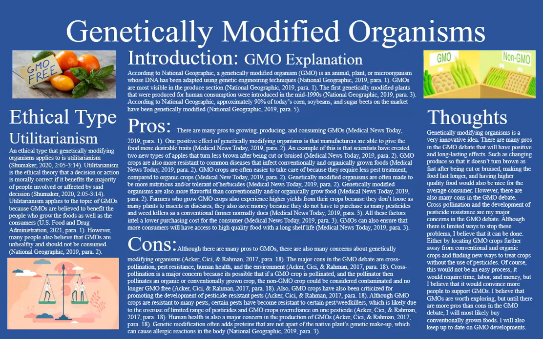Although many of the concerns about GMOs are valid, I believe that problems such as cross-pollination and development of pesticide resistance can be addressed. Although there are limited ways to stop these problems, I believe that it can be done, either by locating GMO crops further away from conventional and organic crops and finding new ways to treat crops without the use of pesticides. Of course, this would not be an easy process. It would require time, labor, and money, but I believe it would convince more people to support GMOs.